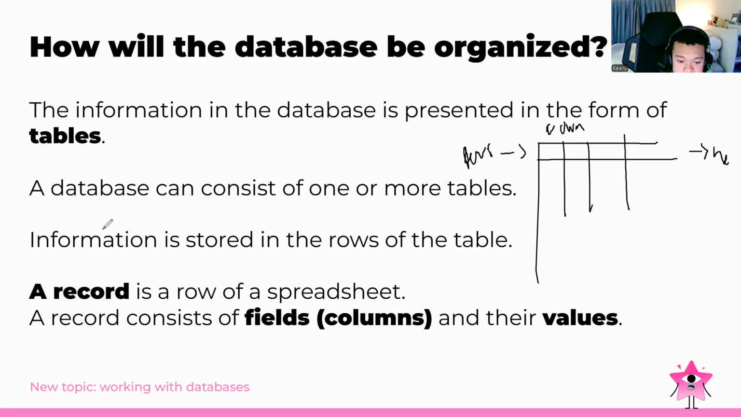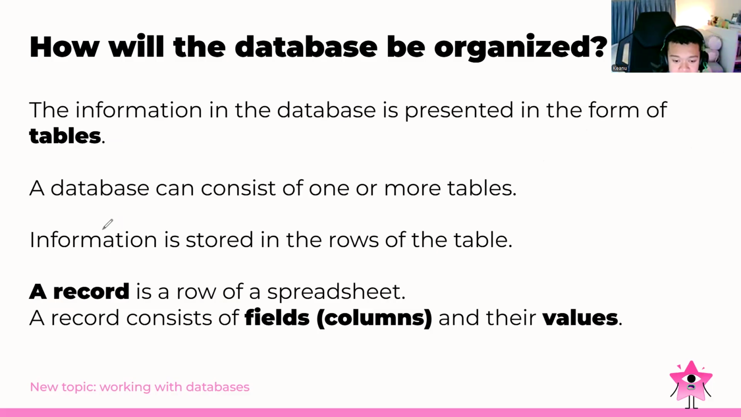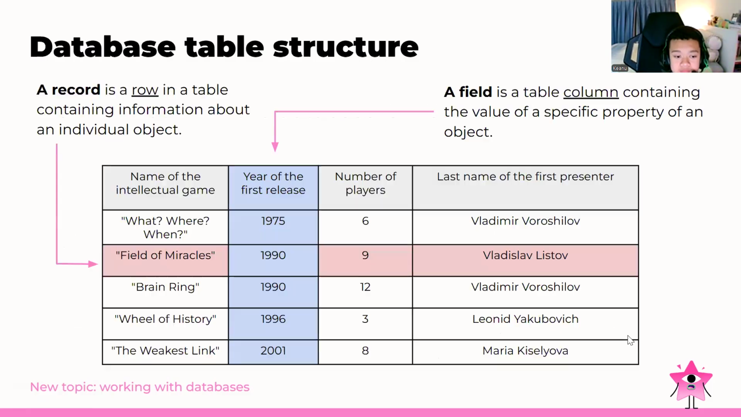A database can consist of one or more tables, and information is stored in the rows of the table. A record is a row of the spreadsheet, and a record consists of fields, which we can call the columns, and also their values. So basically, we have the record, we have the fields, which are the columns, and we also have the values. Then for the structure of a database, we have the record, so we can call it a record or rows.